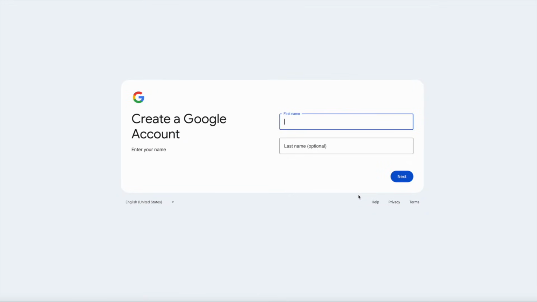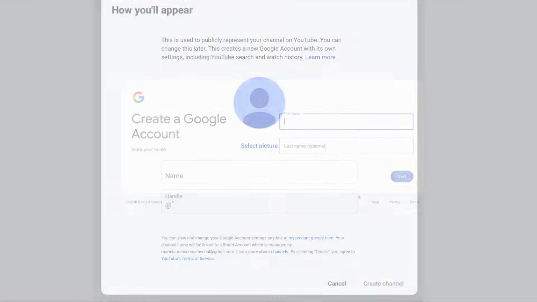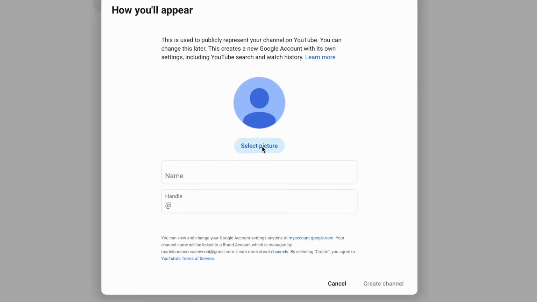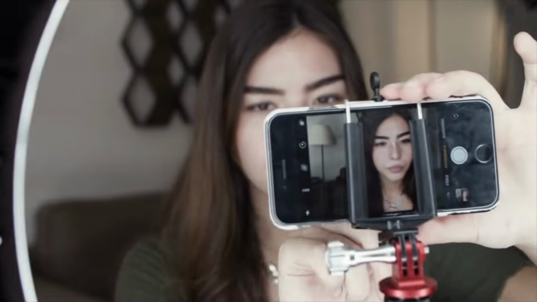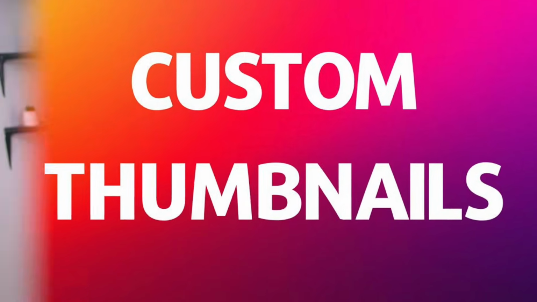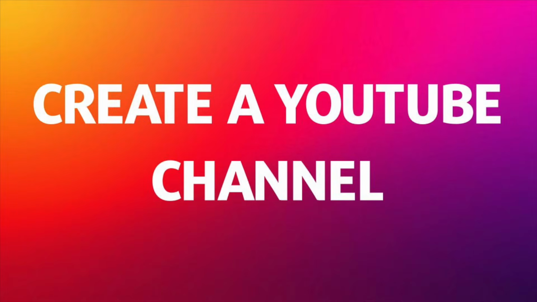The first step is to create a Google account. Enter your first and last name and choose your username. This will be the account you use to log into YouTube. Don't forget to verify your account with your phone number. This unlocks extra features like longer videos and custom thumbnails. Next, go to YouTube, click on your profile, and choose Create a Channel.